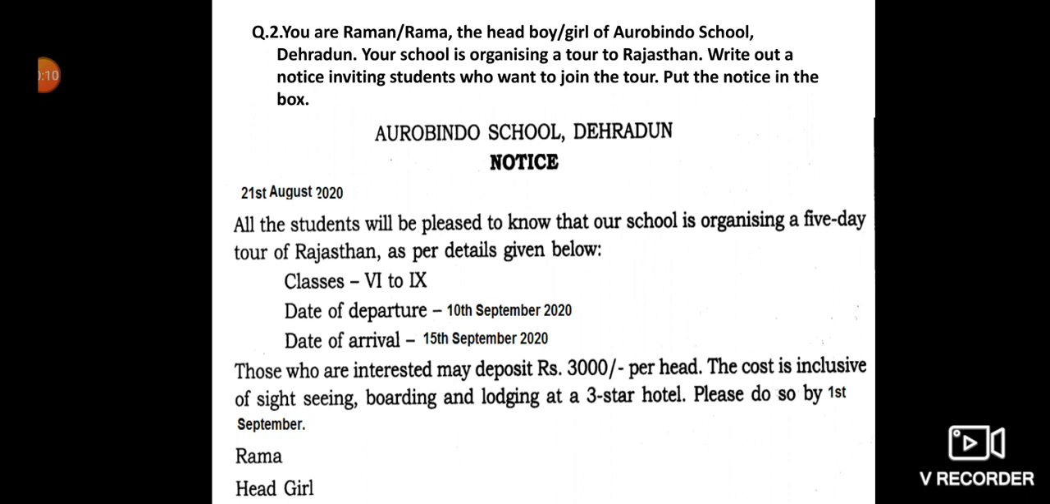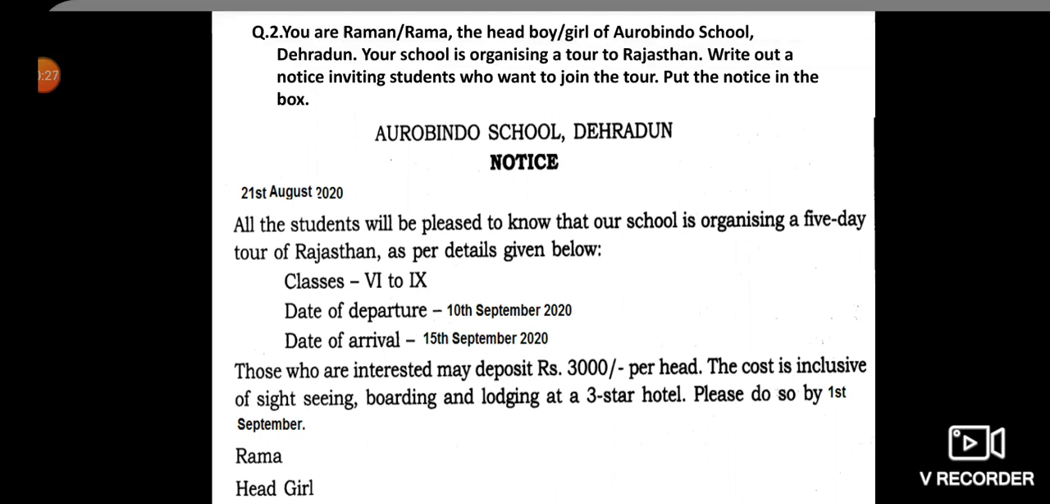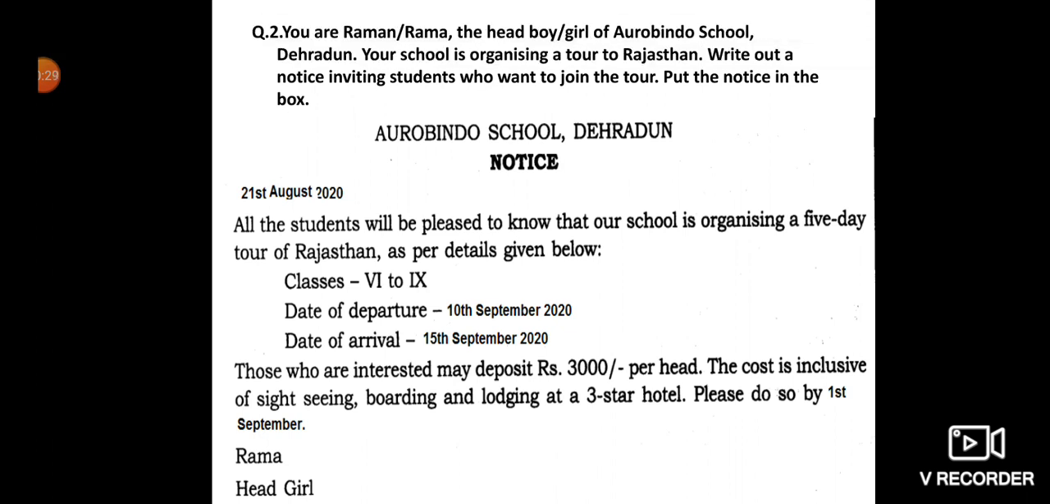Okay. So, name of the organization, that's the Aurobindo School, Dehradun. Then just below that I have written the word notice. Then on the corner I have written the date, that's the 21st August 2020. Then the notice: all the students will be pleased to know that our school is organizing a 5-day tour to Rajasthan as per details given below.